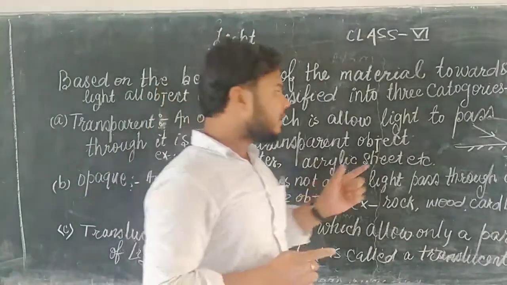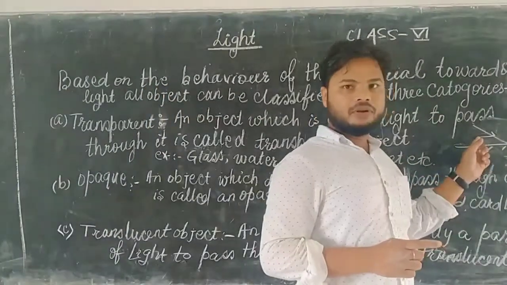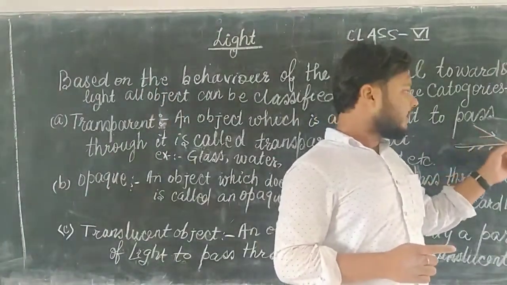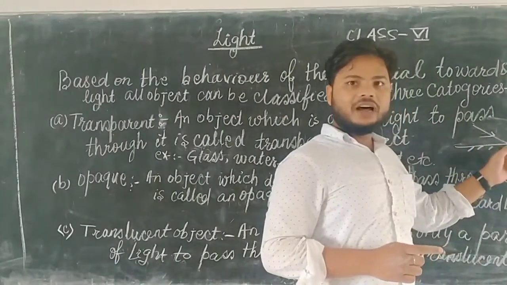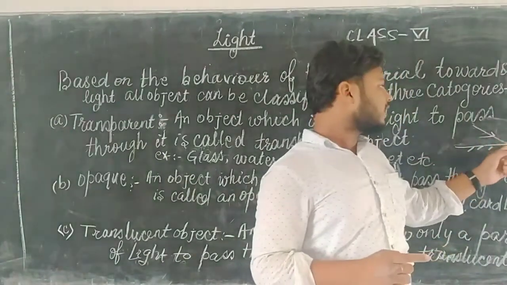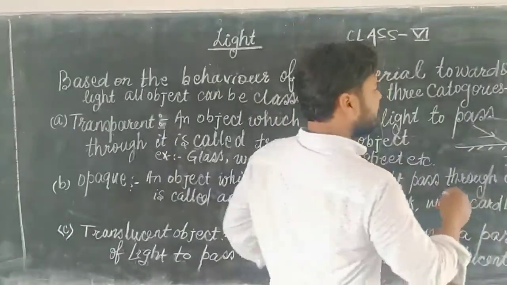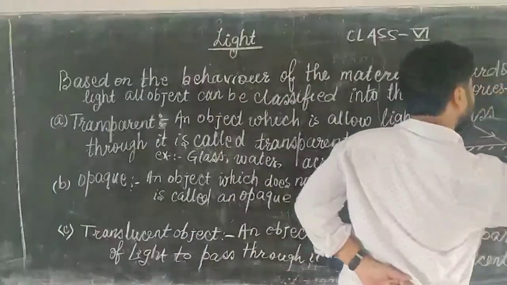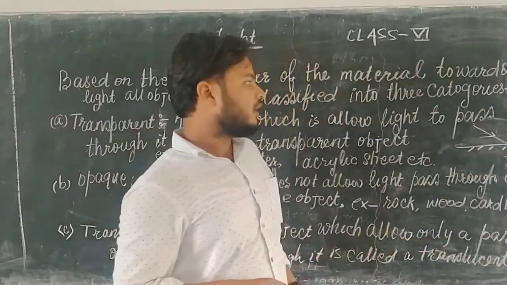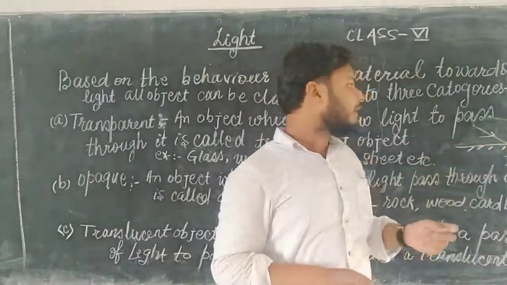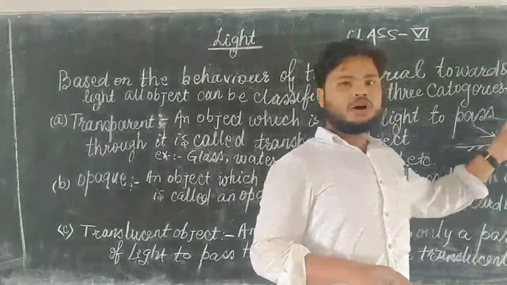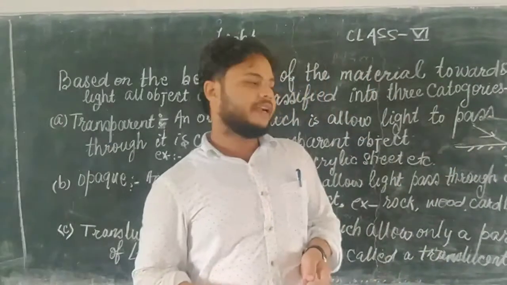This ray incident on this surface, after reflection, comes back into the same medium. This phenomenon of light is called reflection of light.